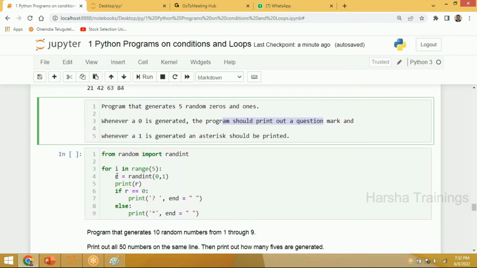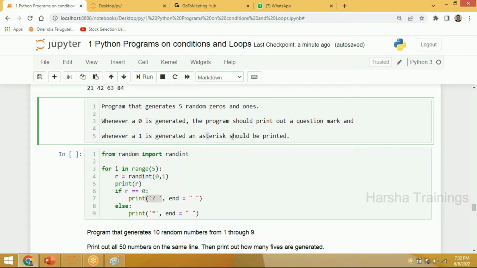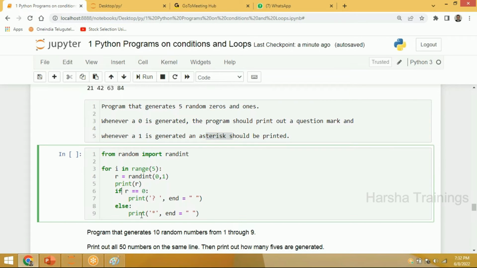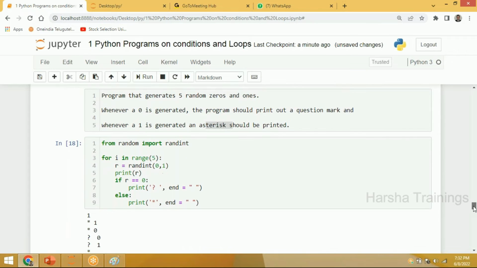Look at here: if the remainder equals 0, I am printing a question mark. Second condition: if I generate a 1, I am printing an asterisk. If the remainder equals 1, I am printing an asterisk. Got it? My job is done. Look at the logic, each and every statement. Is it clear?